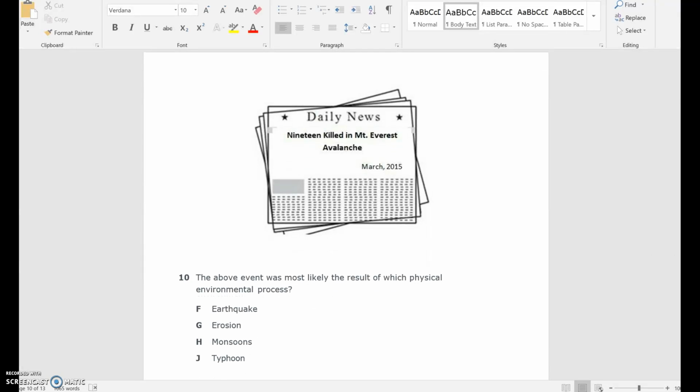Number 10, the above event was most likely the result of which physical environmental process? F. Earthquake. G. Erosion. H. Monsoons. J. Typhoon.